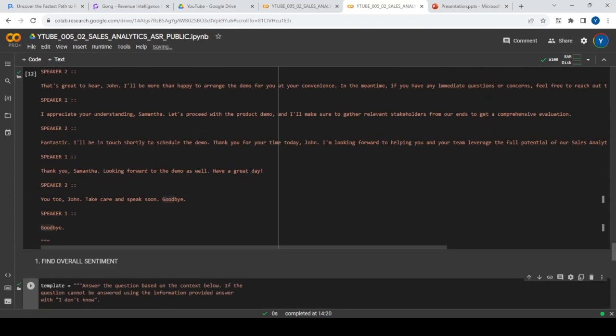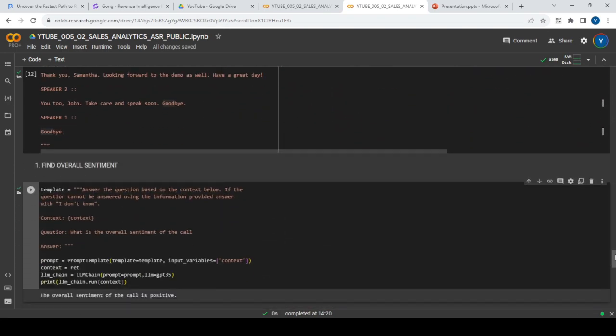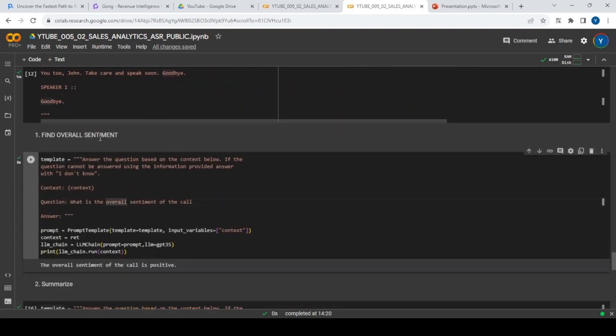So let me go through the analysis for this ASR transcription first. So here is the overall sentiment. What we do is we pass this transcription to GPT 3.5 Turbo, and what we are saying is, what is the overall sentiment of the call, and here is the context. So it reads all those things and finds out what the sentiment is.